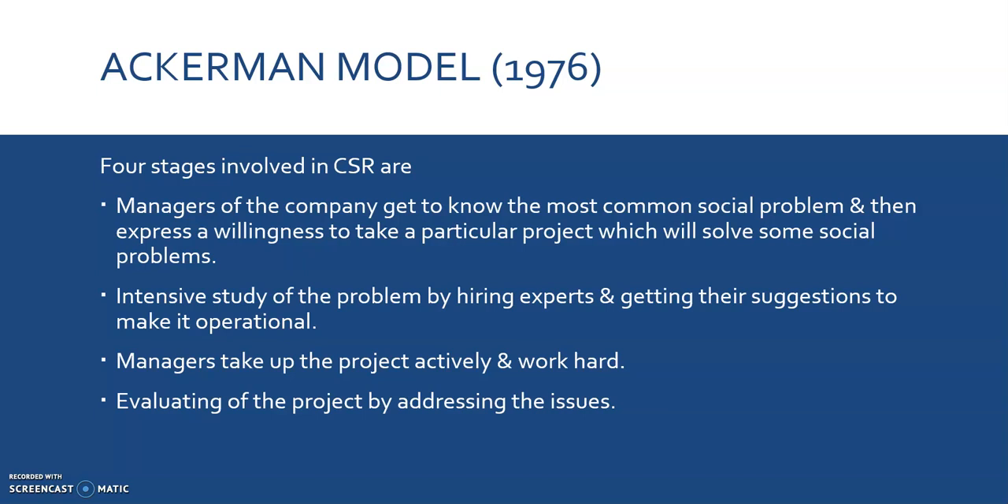Then the last stage is evaluating the project by addressing the issues. That is, they have done the project, they have implemented the project, and finally they go for the evaluation. So these are the 4 stages of Ackerman's model. In some books, only 3 stages are mentioned, where the last 2 stages are merged together as the implementation stage. So basically, there is the awareness stage, planning action stage, implementation stage, and evaluation stage. These are the 4 stages of Ackerman's model for CSR.